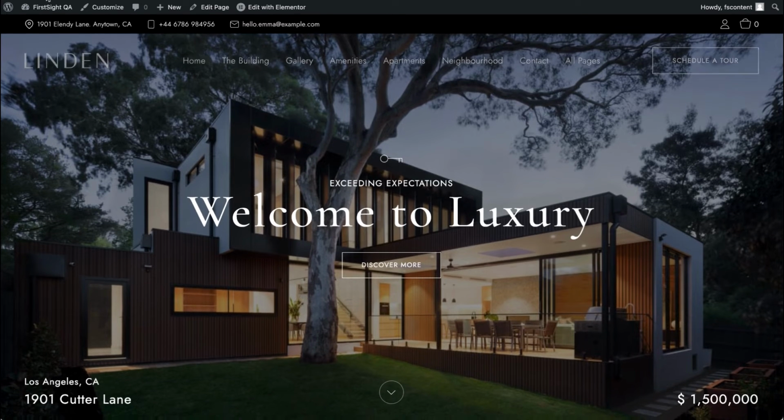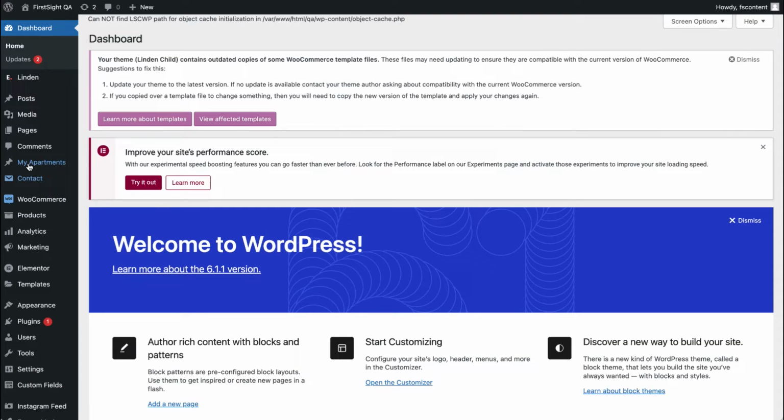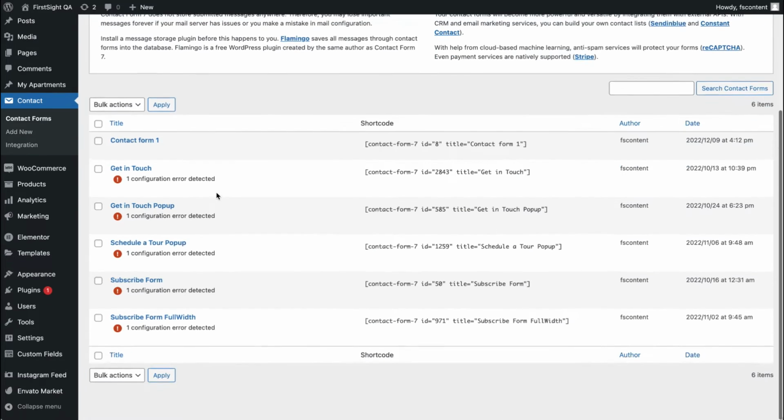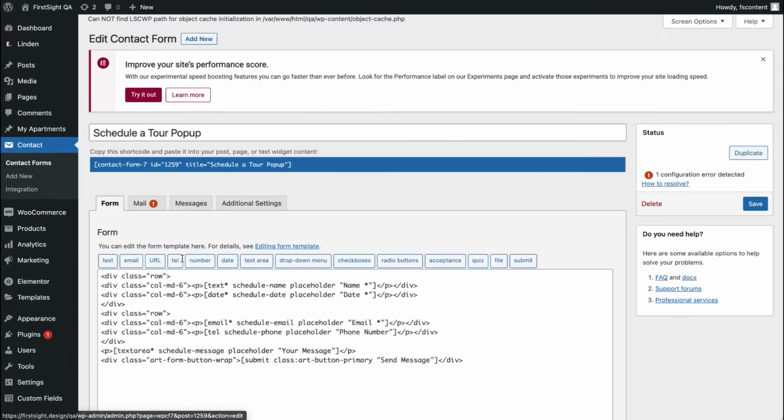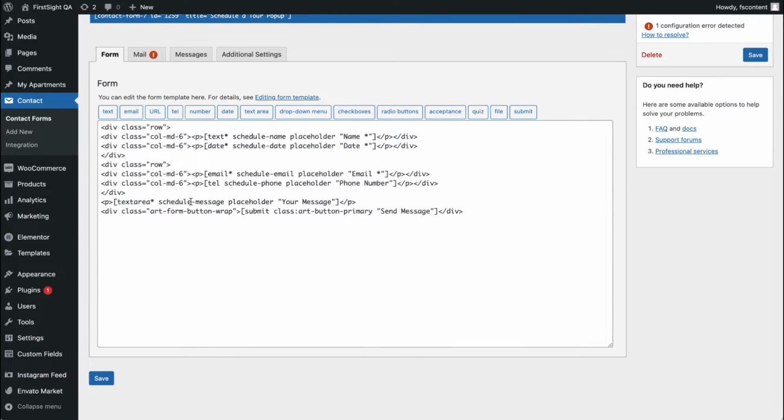You need to go to your admin panel, contact, and here you'll see the list of all contact forms that are being used on our website. This one, 1259, Scheduler tool pop-up. To edit it, simply click on the Edit button, and you'll see here sort of a code that is really easy to edit. So you can see here text, input, date, input, email, telephone. You can see that text has an asterisk that will make this input field mandatory. Here you can see telephone is an optional field.